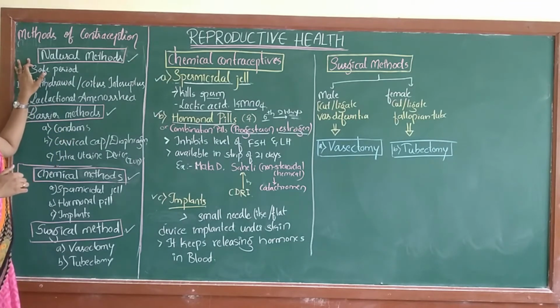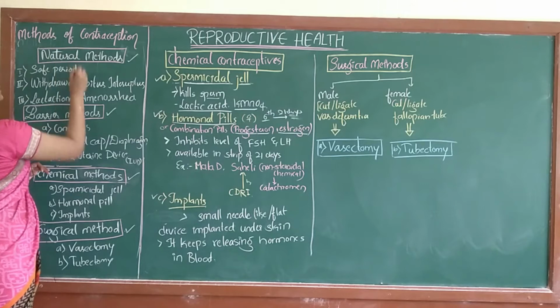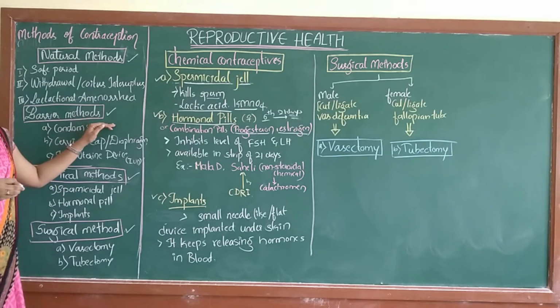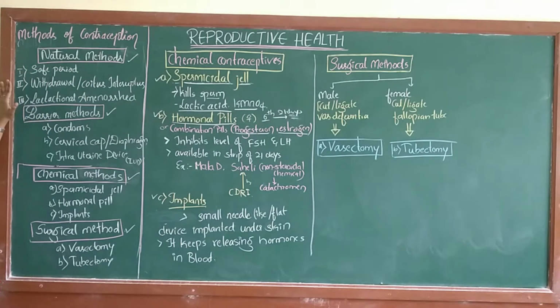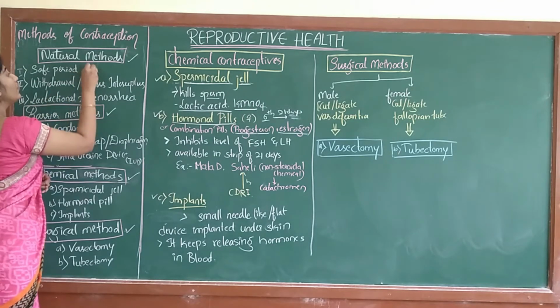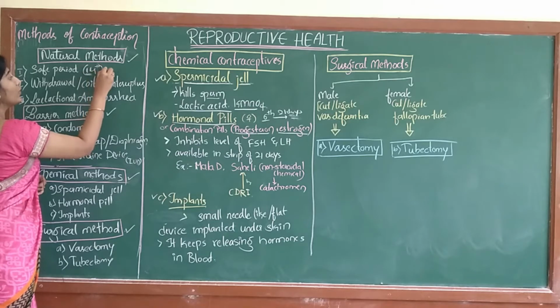So, in yesterday's class we discussed the natural methods and barrier methods. Under natural method, we are not using any chemical or any hormone. It is just a natural method with detailed knowledge of the male and female reproductive system and the events. The first one was to have safe sexual intercourse, that means to avoid intercourse during the fertile period. I mean to say the 14th day. Ovulation takes place on the 14th day.